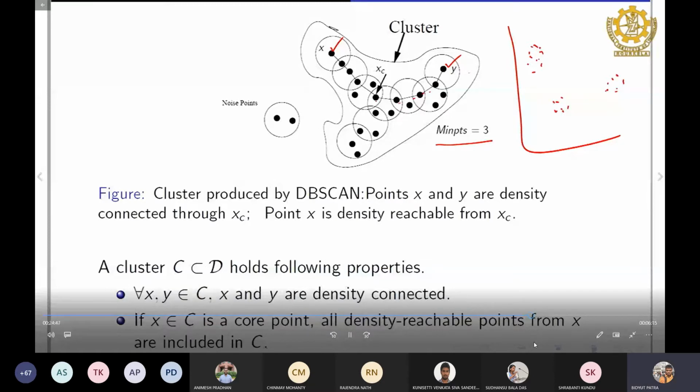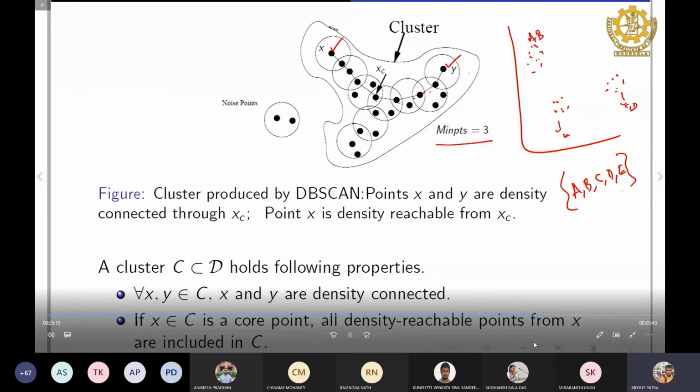I took some points from here, let's say points A and B, some points from here, C and D, and some point E. That is also a set of points, right? So I have a set of points A, B, C, D, and E. These points are arbitrary, and we'll say whether this set of points can form a cluster or not.